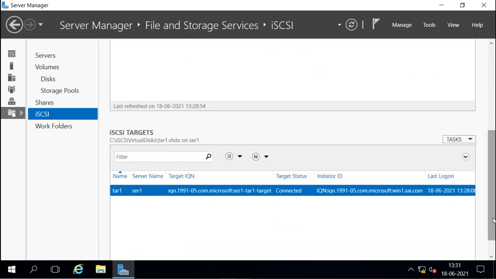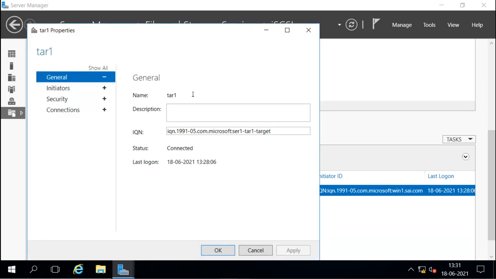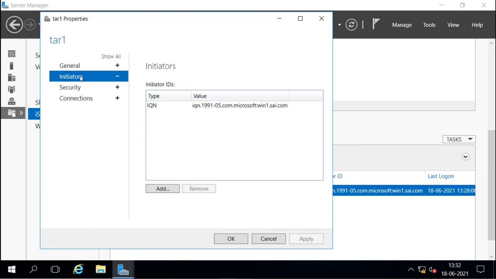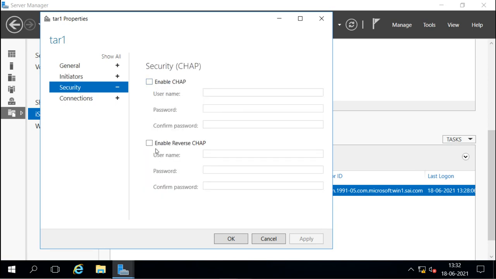Then if you go down here, you can see the information about the target. You can right click, disable or remove the target, or go to the properties and see the properties of the target. This is the name, no description. This is the IQN for the target. It is connected. For initiators, you can check that this initiator is allowed. If you want to allow more initiators, you can add them from here. For security, we have not configured security, but if you want, we can configure it right now.